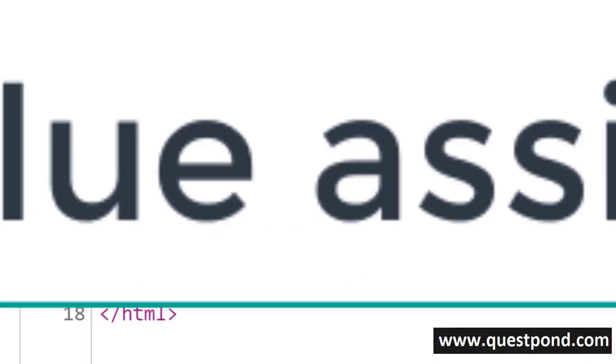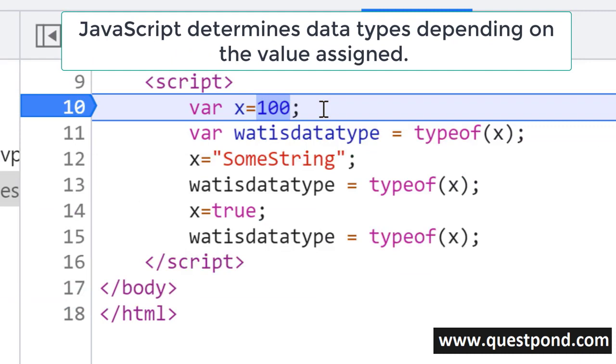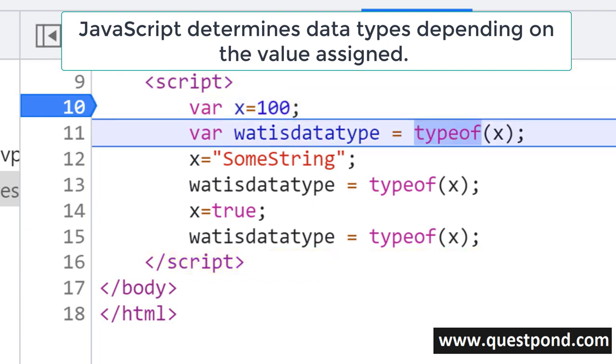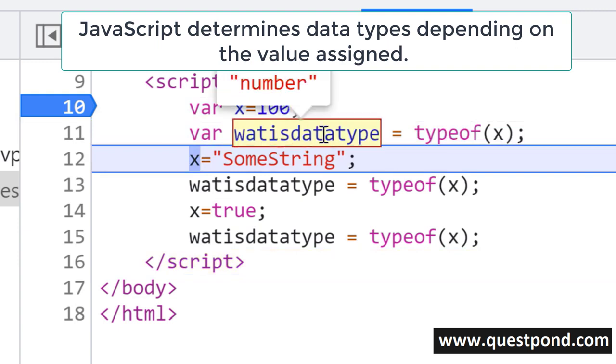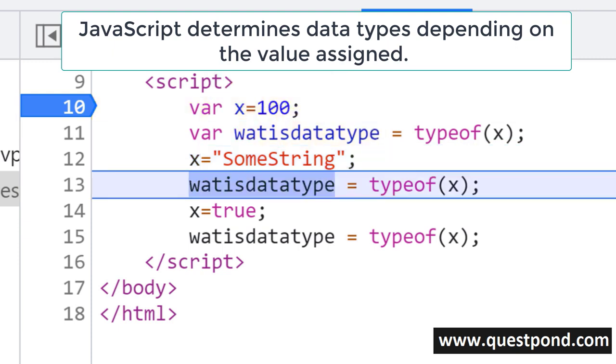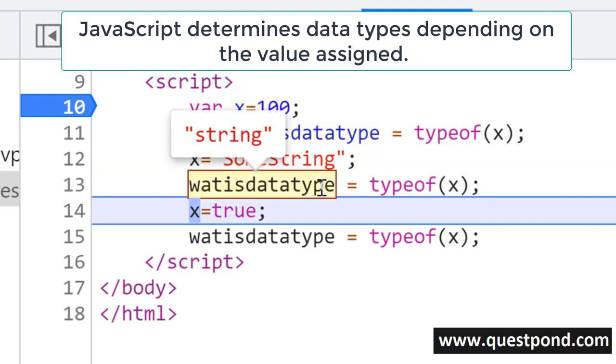JavaScript determines data types by looking at the values during the runtime. For example, you can see in line number 10, there is a variable x out here, and this variable x is assigned 100. So it says, oh, this is variable x, and it is going to get assigned 100. So the data type will be a number. After line number 10, you can see the data type of the x variable is a number. Now in line number 12, we are saying that x is equal to a string. So as soon as you surpass line number 12, you can see the data type is a string.